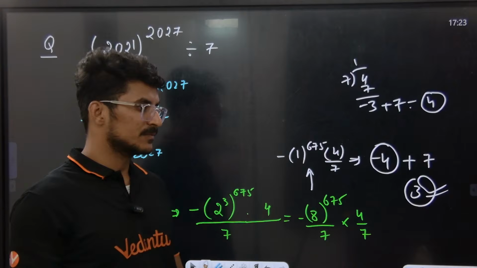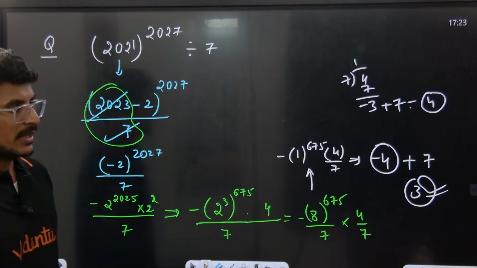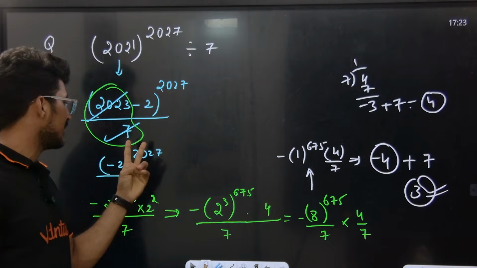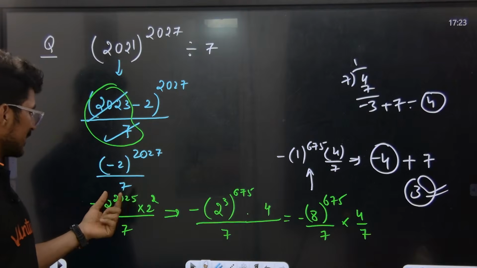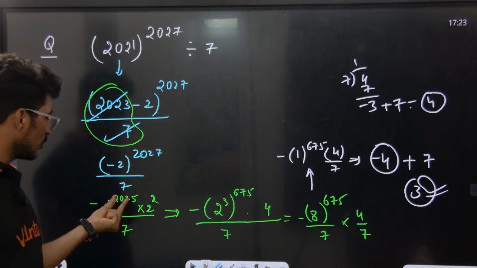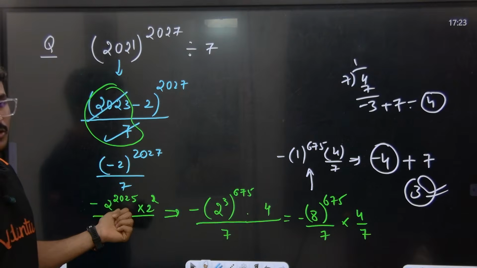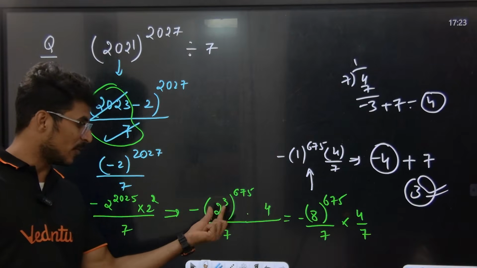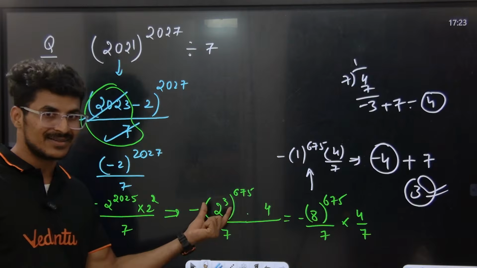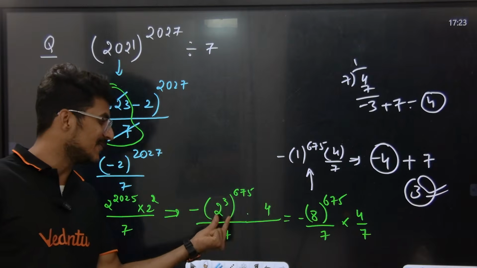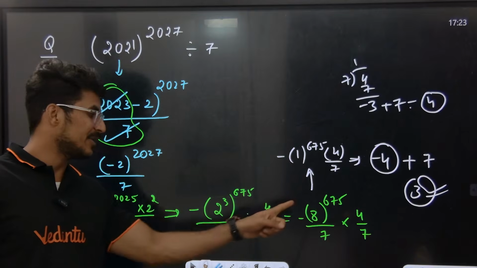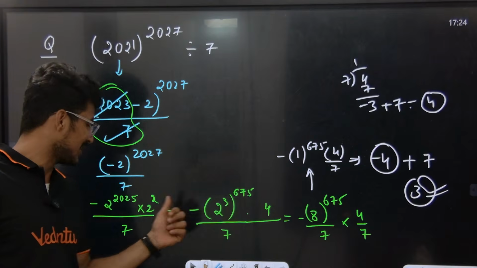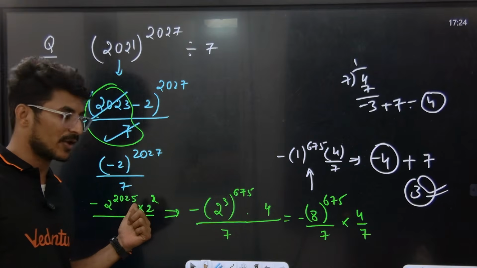Very good. Is that clear or not? Tell me, for minus 2 to the power of 2027 divided by 7, minus to the power of what number, minus. I'm just splitting this power 2027 into 2025 into 2 square. Sir, why are you not splitting into 2026 into 2 power 1? Because 2025 we can write in the power of 2 cube. 2 cube is 8, I can introduce 8 here, because 8 divided by 7 gives remainder 1. That's why I'm introducing 8. To introduce 8, the power of 2 must be 3. So for 2 power of 3 to give 675, it must be 2025. You have to think like that, okay? Into 4.